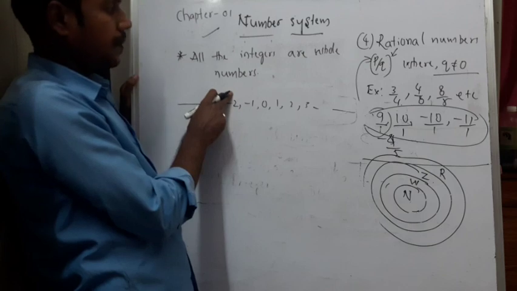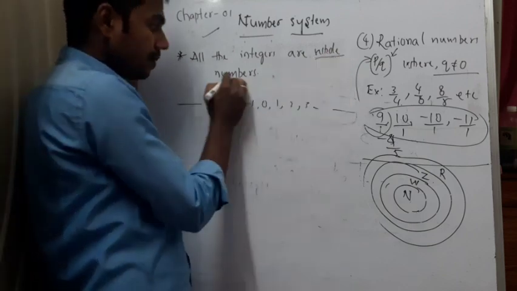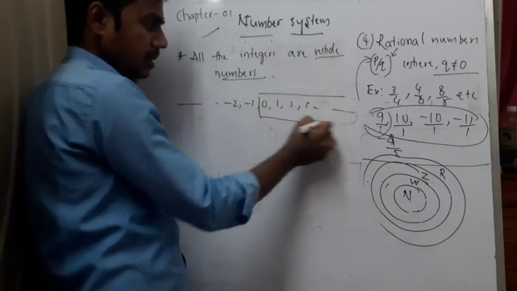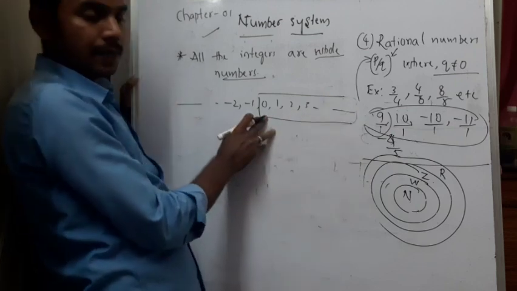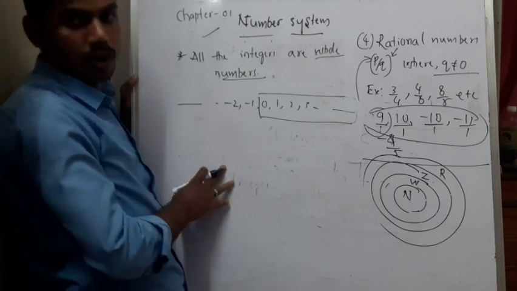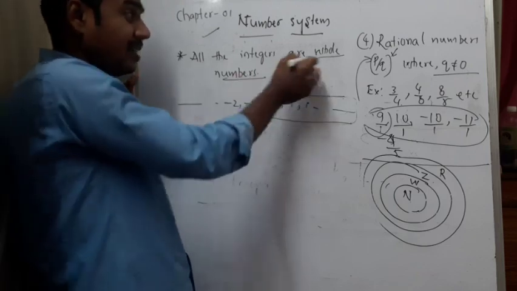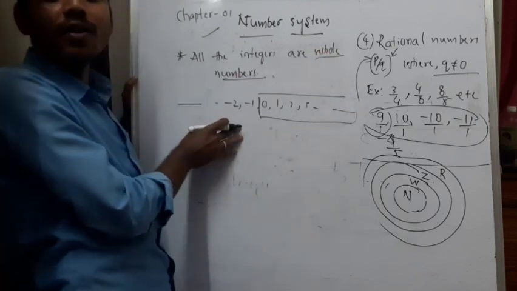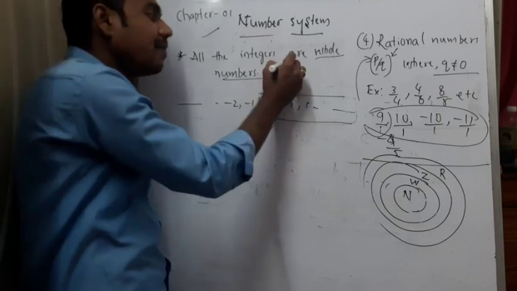What are whole numbers? Whole numbers are the set of natural numbers if you include 0, or those whose count begins from 0. But in the set of whole numbers, there are no negative numbers. Hence, this statement is wrong.